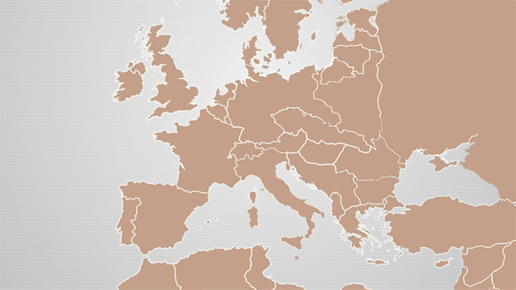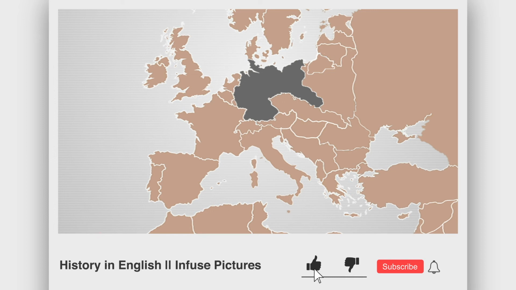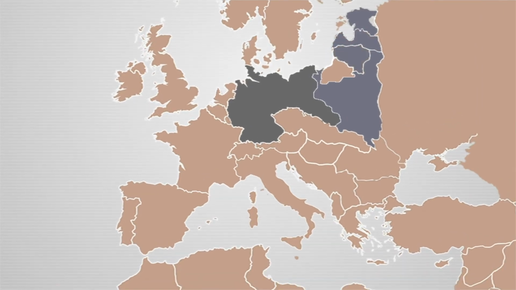This is the map of Germany before World War II. This is Poland, this is Estonia, Latvia, and Lithuania, which are known as the Baltic nations. The Baltic Sea lies behind them. This huge area is USSR. Austria lies in the south of Germany.